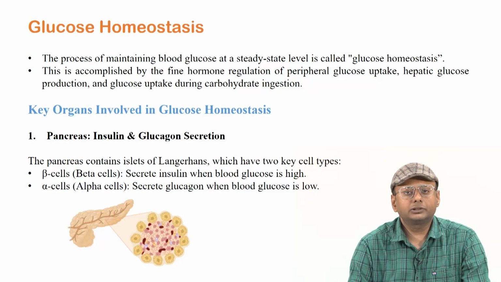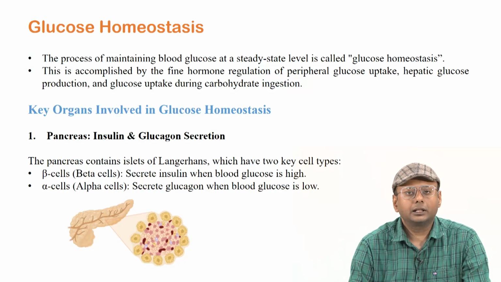To maintain this glucose balance, an important organ that is primarily involved is the pancreas. As you remember, in the last class we said that the pancreas has two different types of cells. One is beta cells, which secrete the insulin hormone. The other type of cells in our pancreas are the alpha cells, which secrete the glucagon hormone.